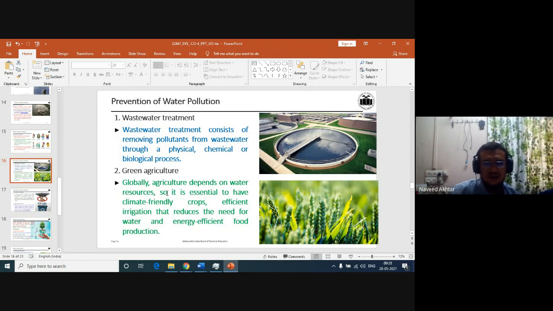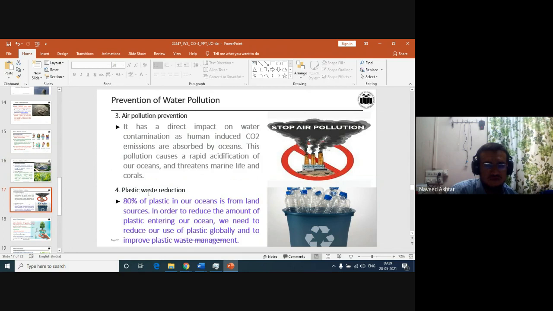Also, green agriculture. Globally, agriculture depends on water sources. So it is essential to have climate friendly crops, efficient irrigation that reduces the need for water, and energy efficient food production. So that is also how we can prevent the water from pollution.